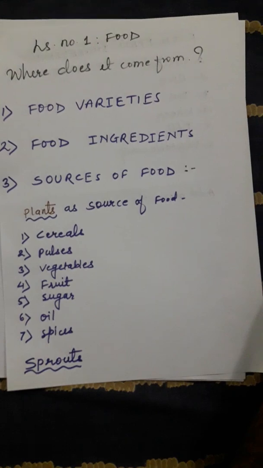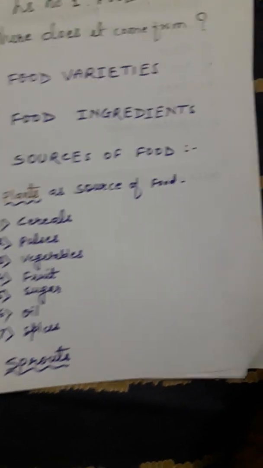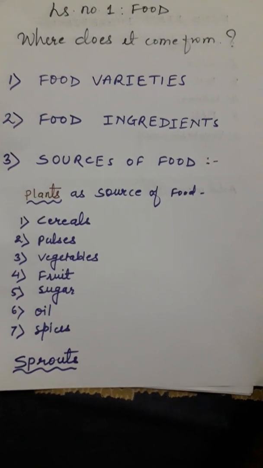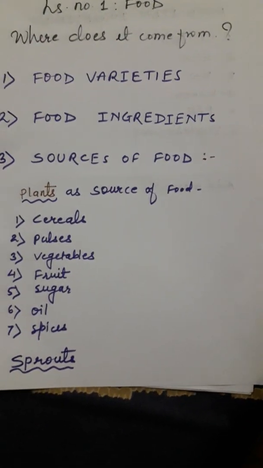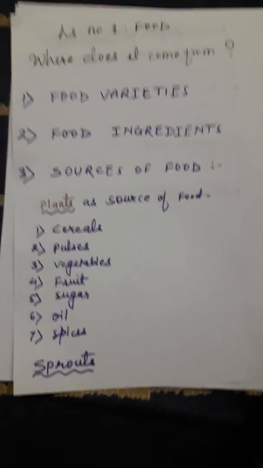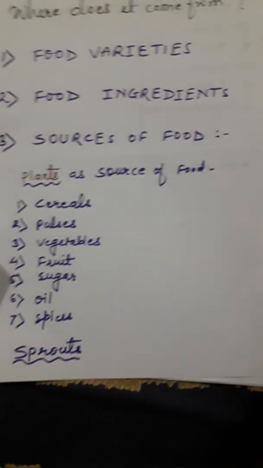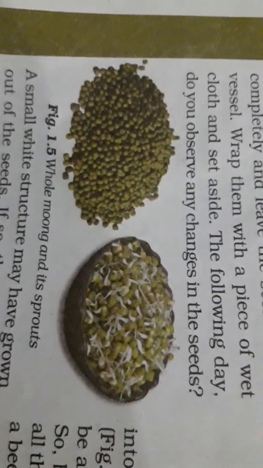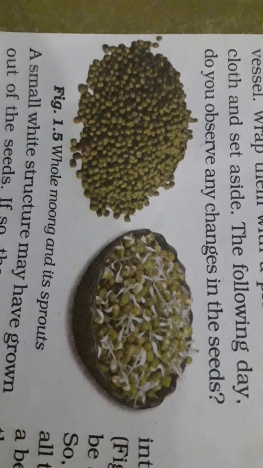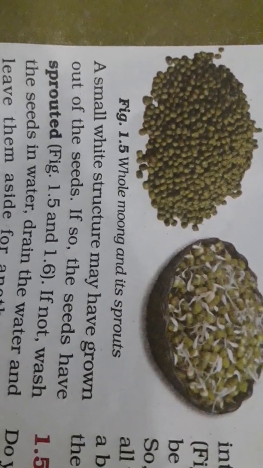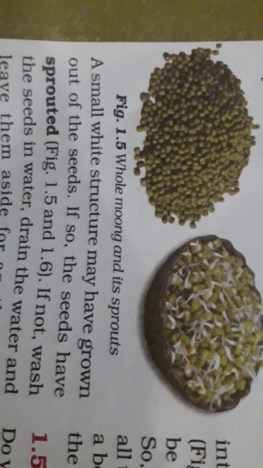What do you find now? You will find small white structures coming out from the seeds. The seeds have germinated or sprouted. A small white structure may have grown out of the seed. If so, the seeds have sprouted.